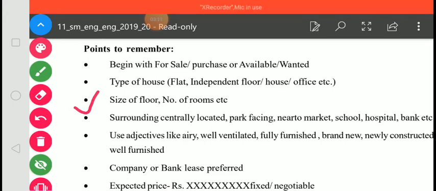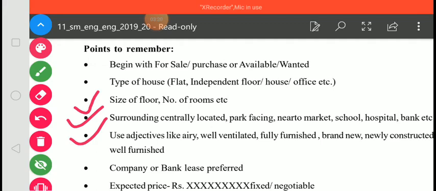Fourth one, we need to mention the surroundings: centrally located, park facing, or near to market, school, hospital, bank, railway station, metro station, etc. You must mention all these things.